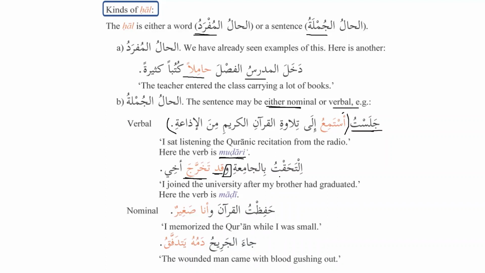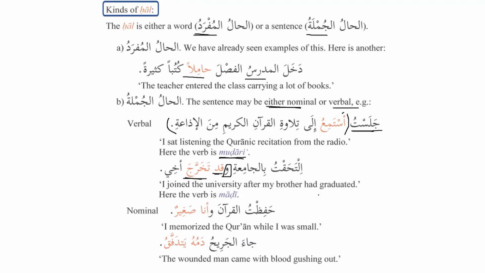As we can see over here, iltahaqtu bil jamiati. After that, what do we have? We have waw al hal. And after waw al hal, when we have the past tense, then it should take qad. وَقَدْ تَخَرَّجَ أَخِي. I joined the university after my brother had graduated.